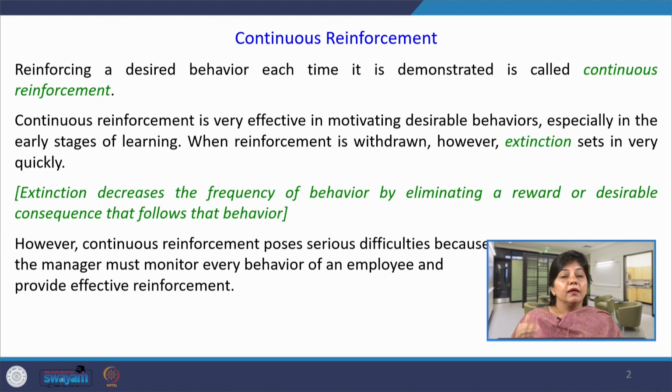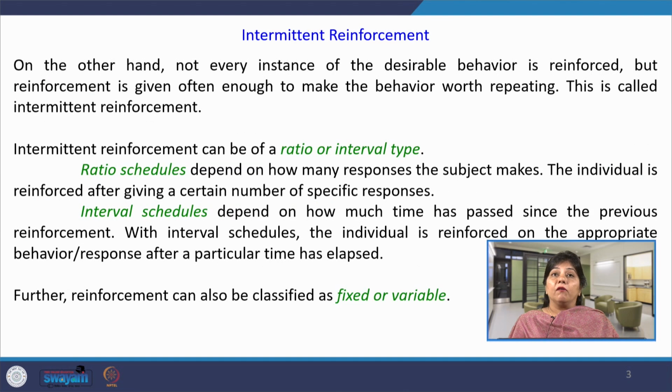If the manager lacks in monitoring regularly and the behavior is not reinforced, this also leads to extinction of that desirable behavior. The most important aspect is that it poses difficulty for the manager to monitor every desirable behavior.